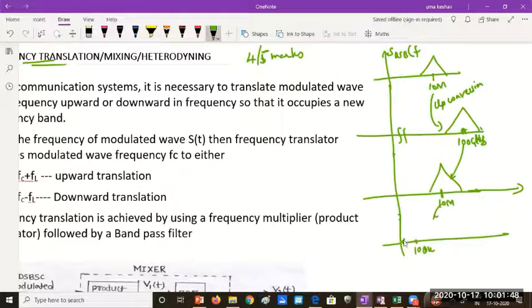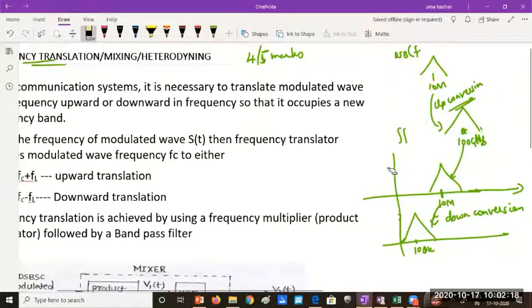This process of shifting from a higher frequency to a lower frequency is called down conversion. So when I shift the same signal from low to high frequency, it is up conversion. And when I shift from high to low frequency, it is called down conversion. Okay. So this is the concept of frequency translation or mixer.